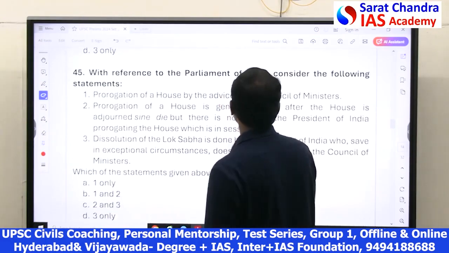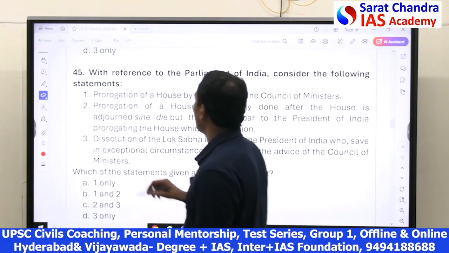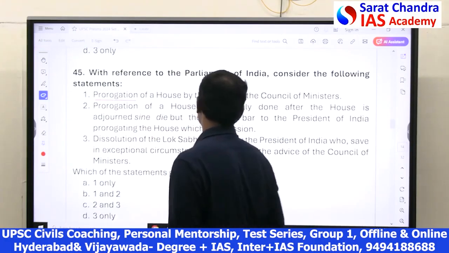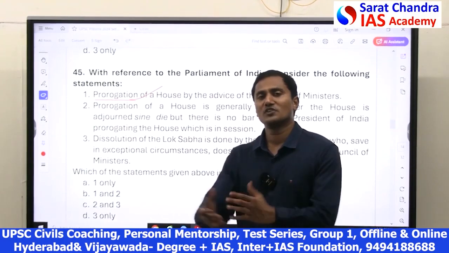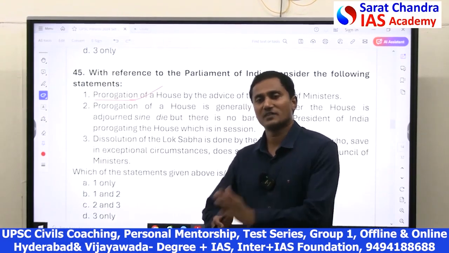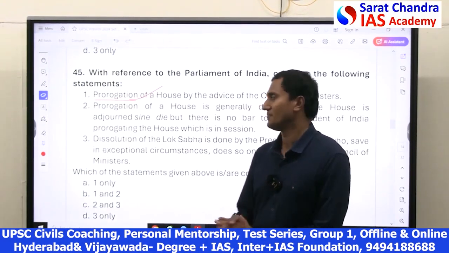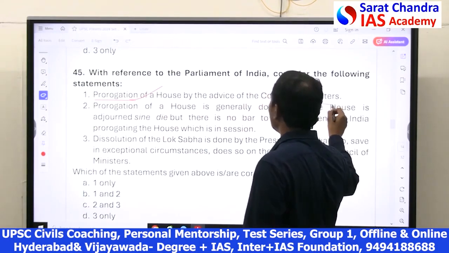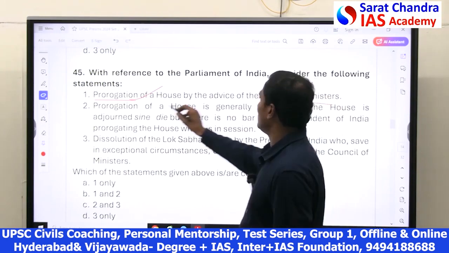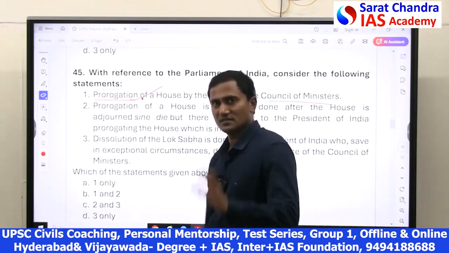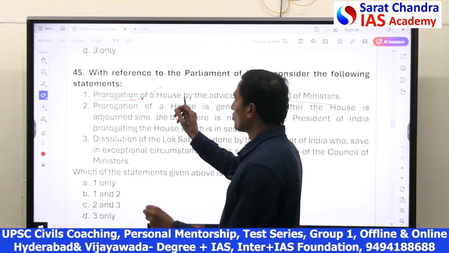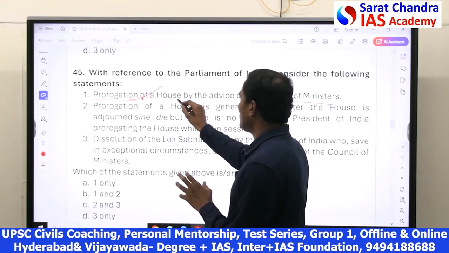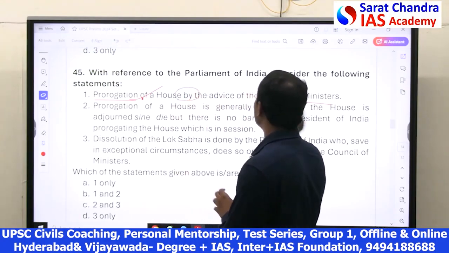Then with reference to Parliament of India, this is about prorogation of the House. Prorogation of a House means ending the session of the House. So, prorogation of a House by advice of the Council of Ministers. See, generally the President has the power to do prorogation of the House, but he need not go by the advice of the Council of Ministers.